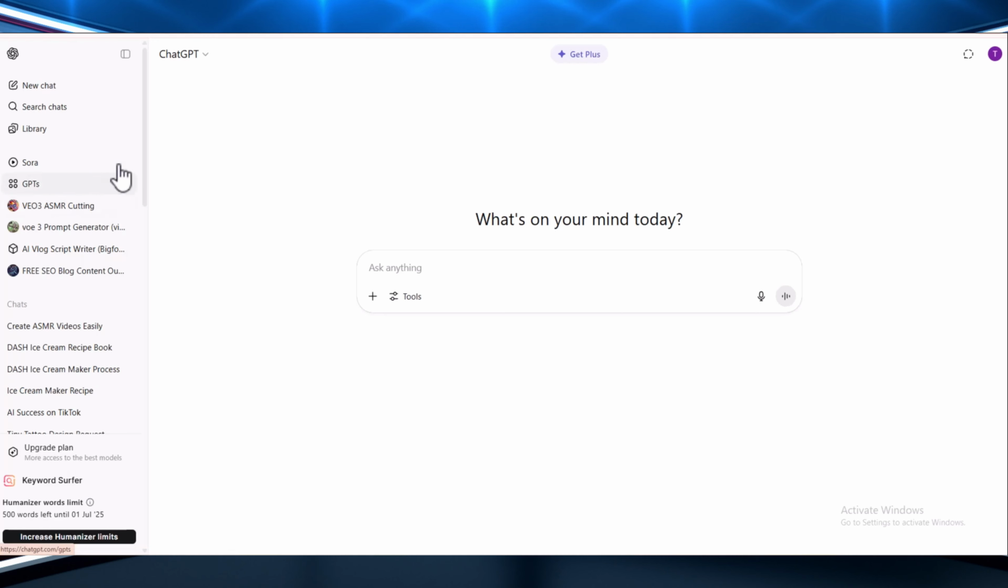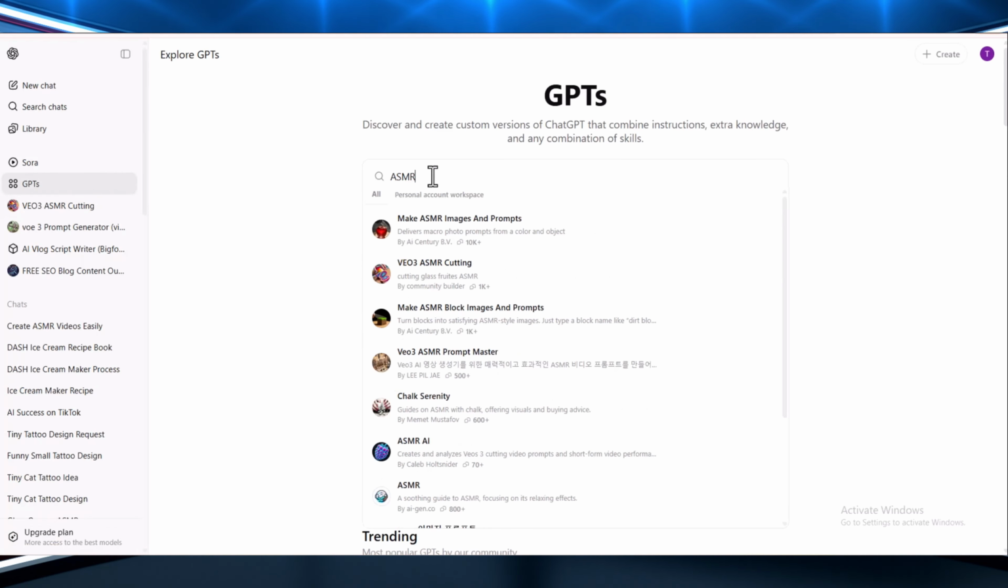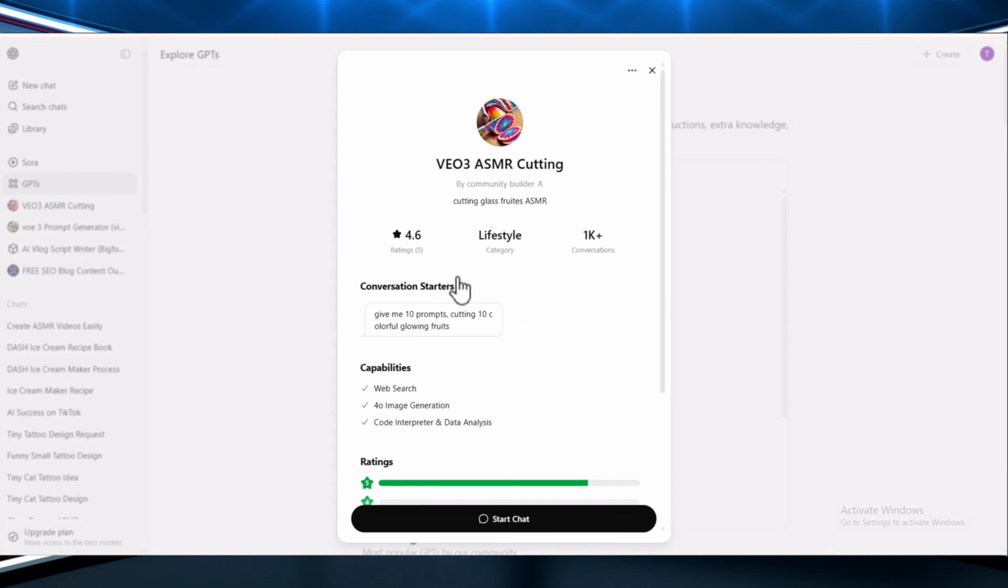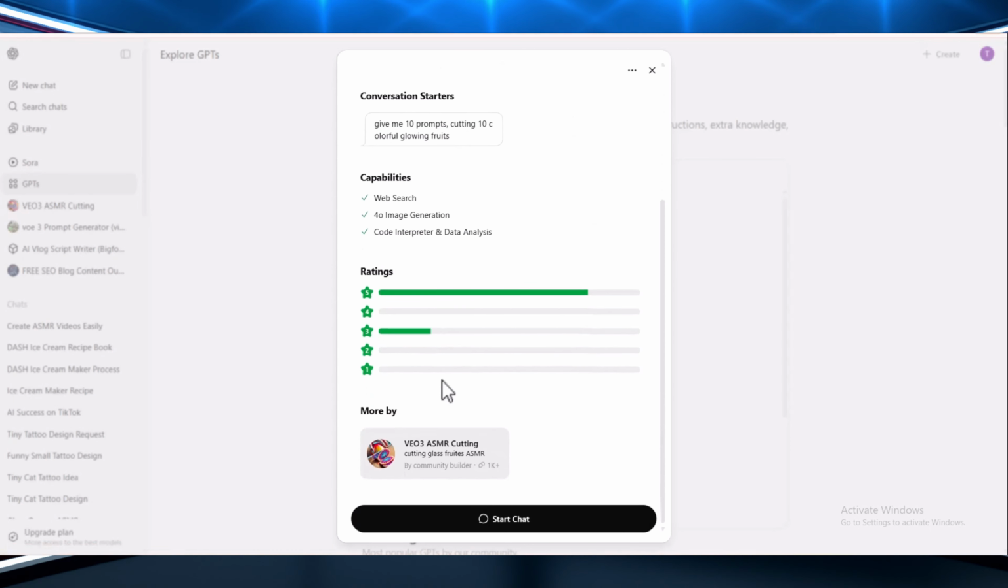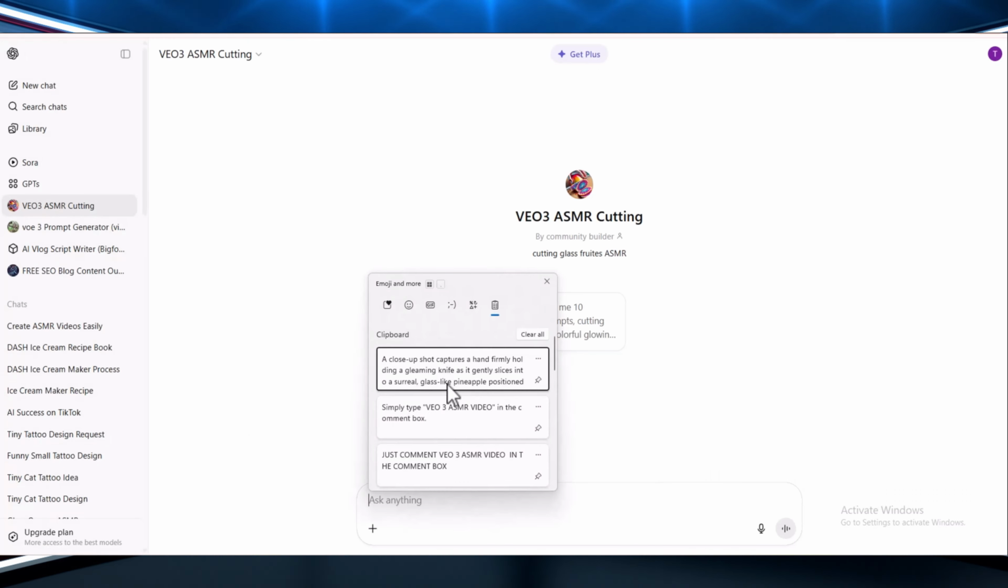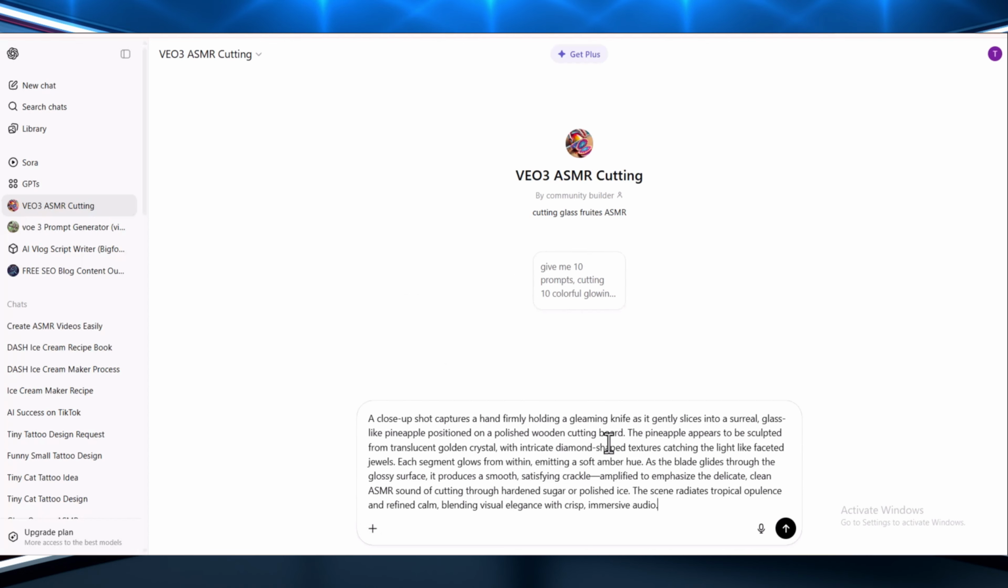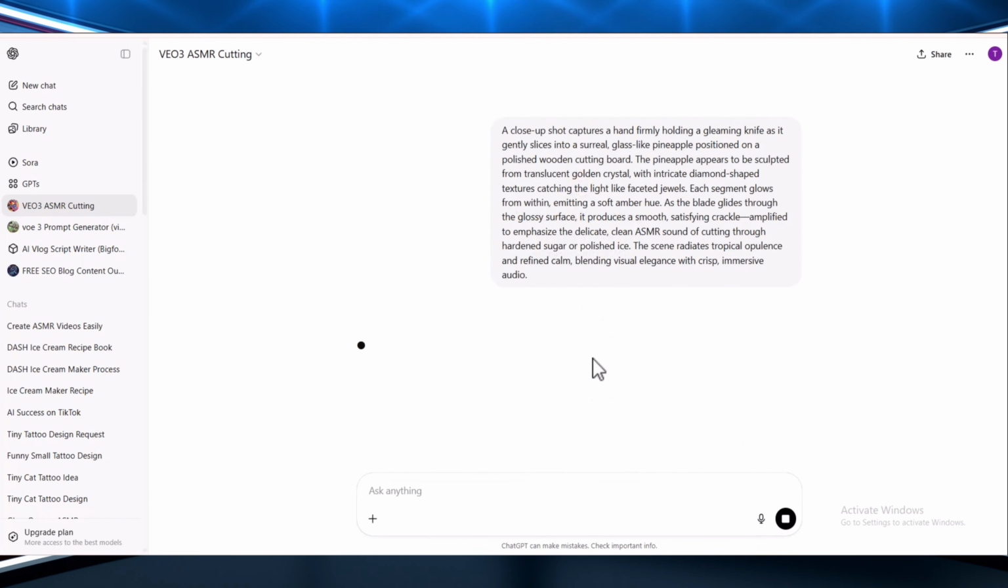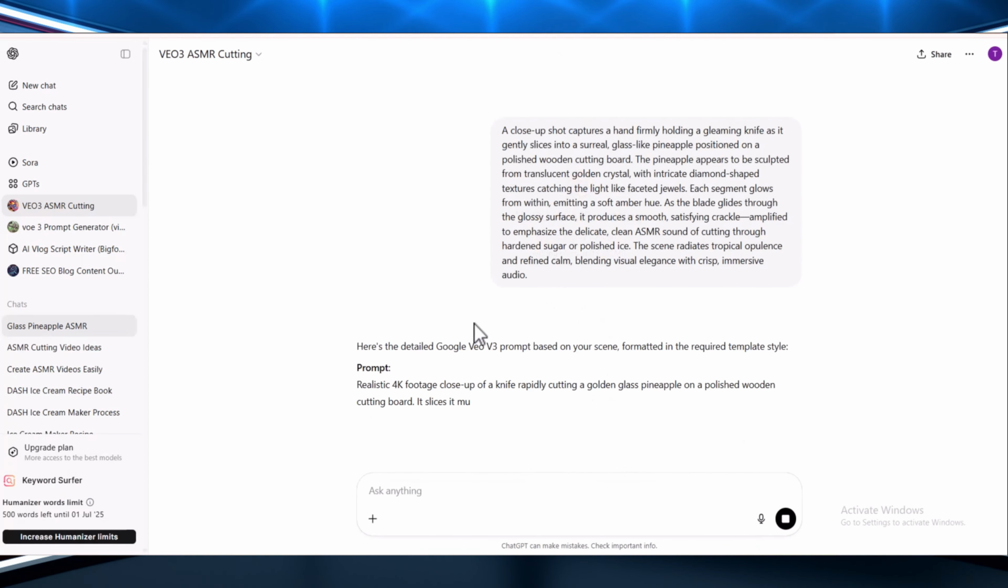Now, go to the GPTs section in ChatGPT. Type ASMR into the search box, then look for the Veo3 ASMR Cut option in the results. As you can see, this prompt generator has a great rating and many of us use it, but only a few achieve better output. Click on Get Started, then paste the prompt you copied earlier. Now click on Generate. In a few seconds, your video prompt will be ready.